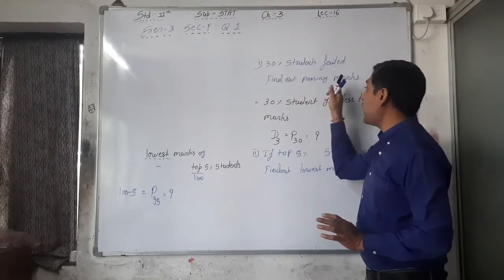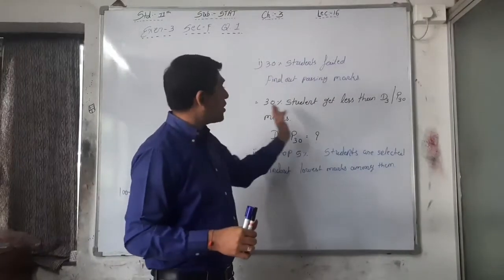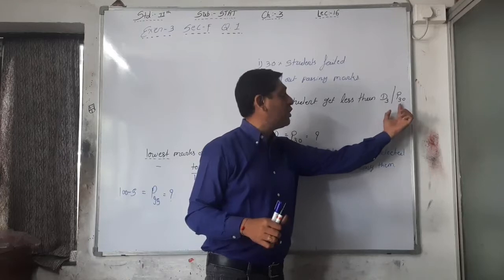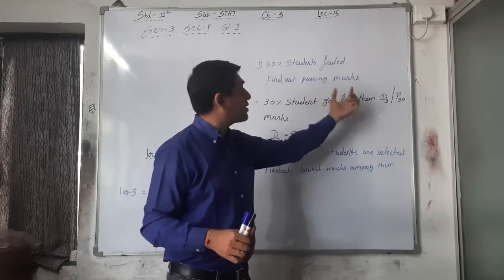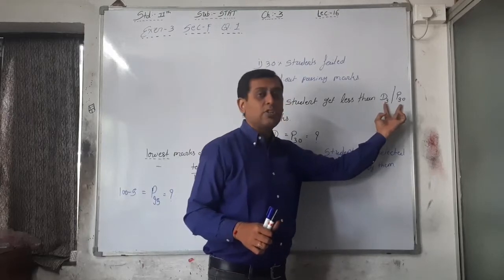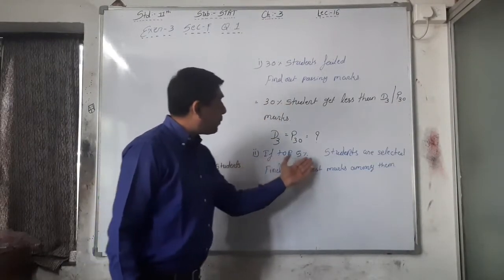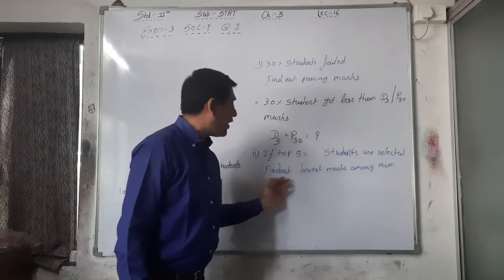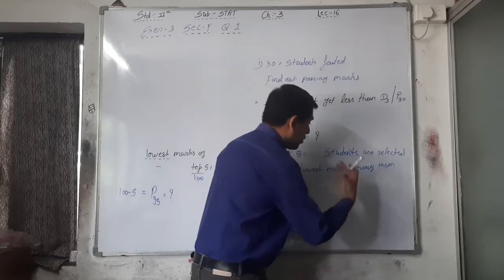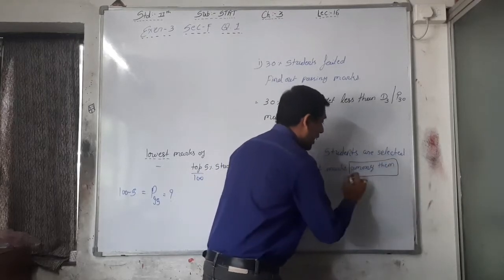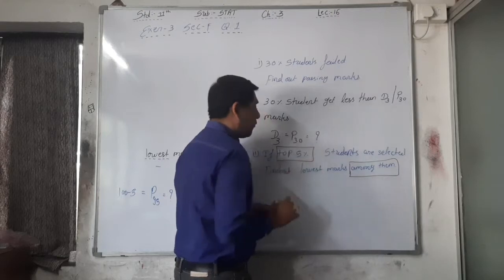30% students fail, find out the passing marks. 30% fail means what? The 30% students get less than D3 or P30 marks, and you have to find out the passing marks. That's why you have to find out the D3 or P30. And what next? If top 5% students are selected, find out the lowest marks among them. The important word here is among them, and here we have to take the original one, that is top 5%.